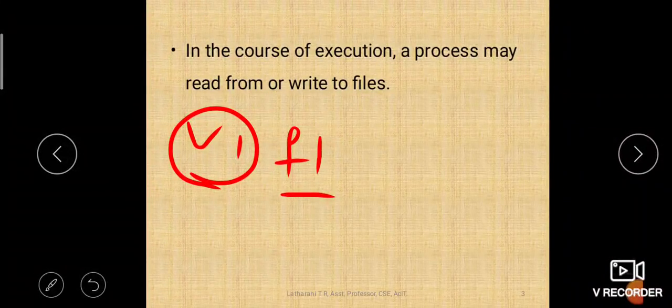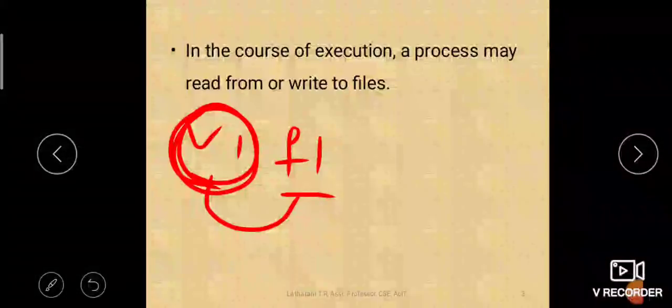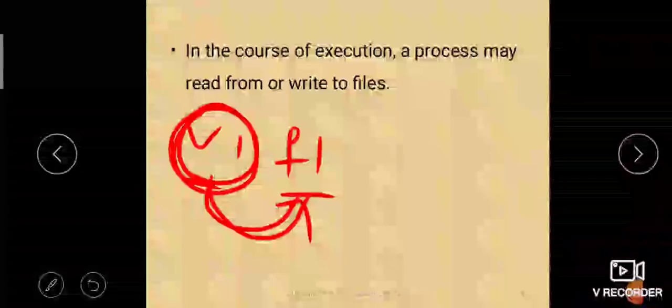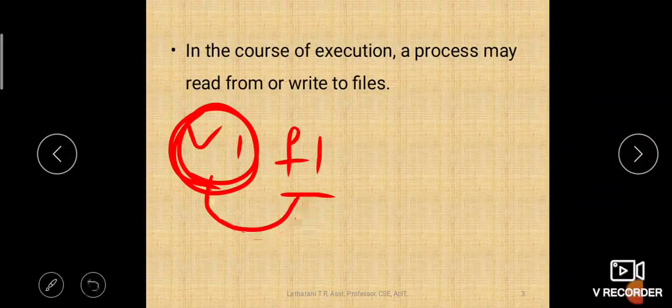So that file will be created, and see, this command is accessing this file, is communicating with this file. When this command is executed, it will be in the form of a process, and this process is interacting with this file, isn't it? So any process can communicate with, read or write into a file, isn't it?